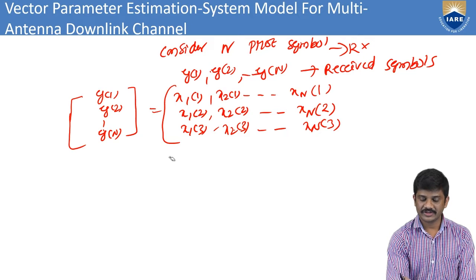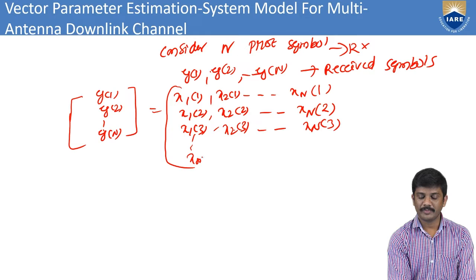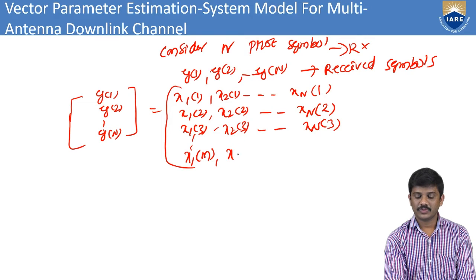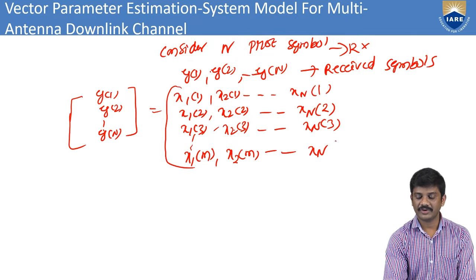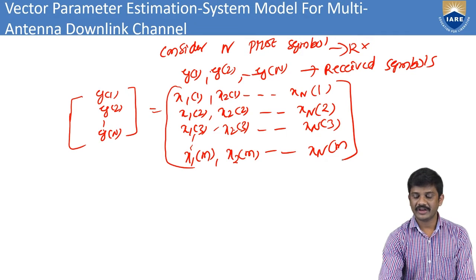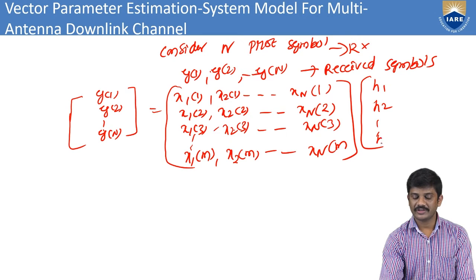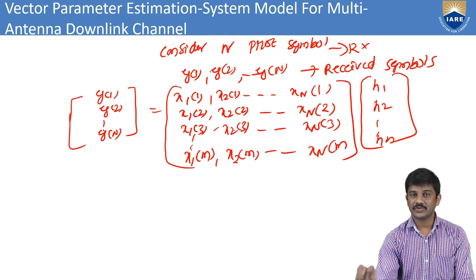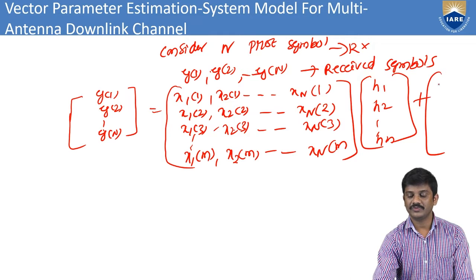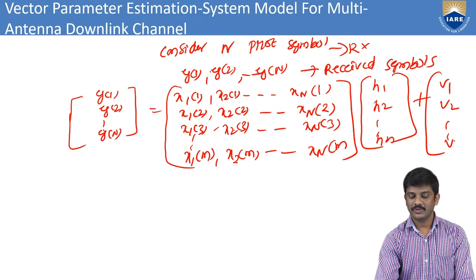Like that we can consider up to x1 of n, x2 of n, so on xm of n. Like that we can write, and it is multiplied with h1, h2 up to so on hm. Also we can write the noise values v1, v2 up to vn.